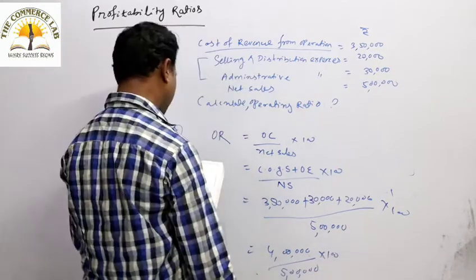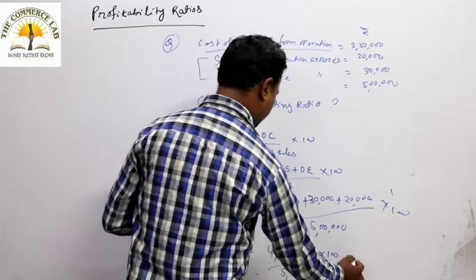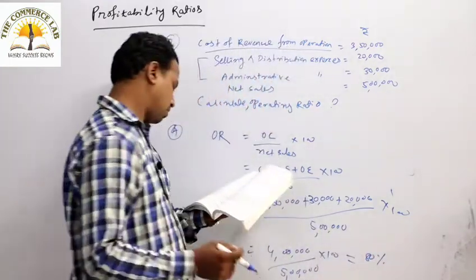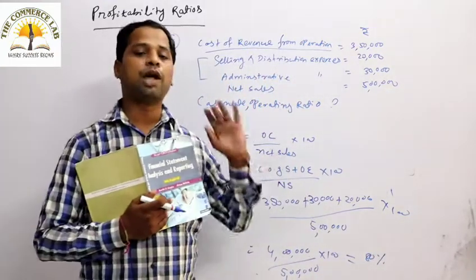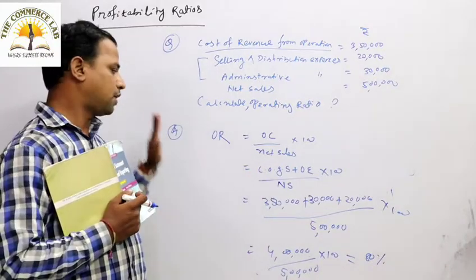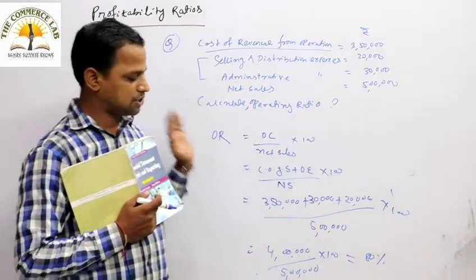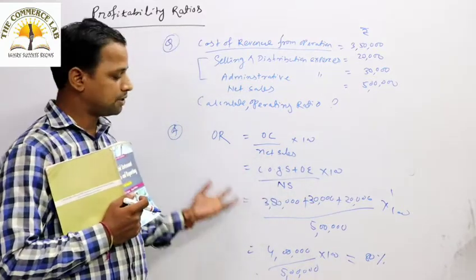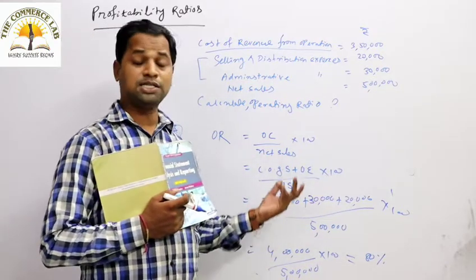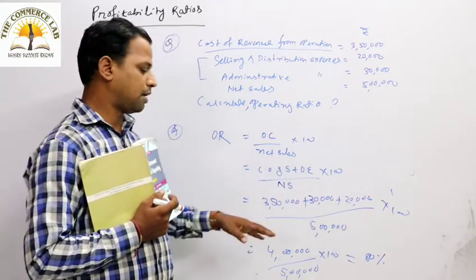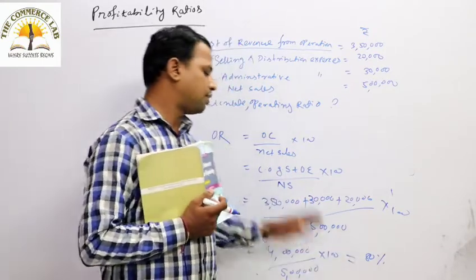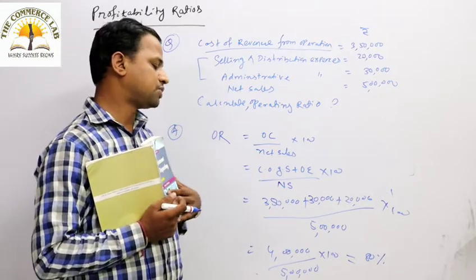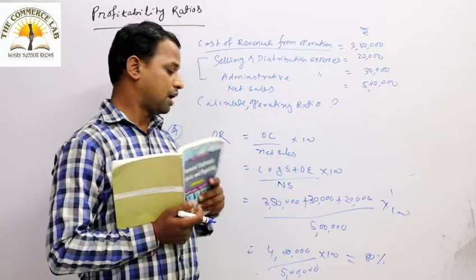So 4 by 5 into 100, it comes around 80%. As I already told, if the operating ratio is between 75% to 85%, it is treated as satisfactory. As our operating ratio is 80%, it is between 75% to 85%. So we can say that for this particular company, the operating ratio is satisfactory.